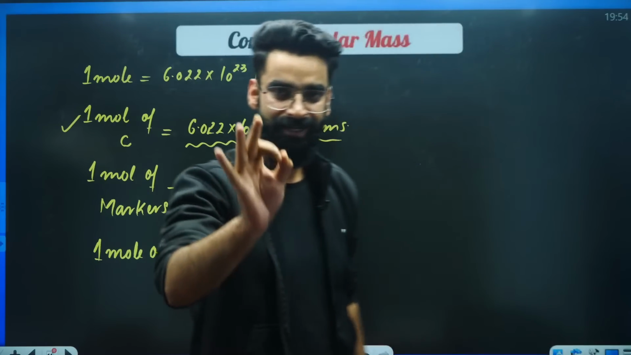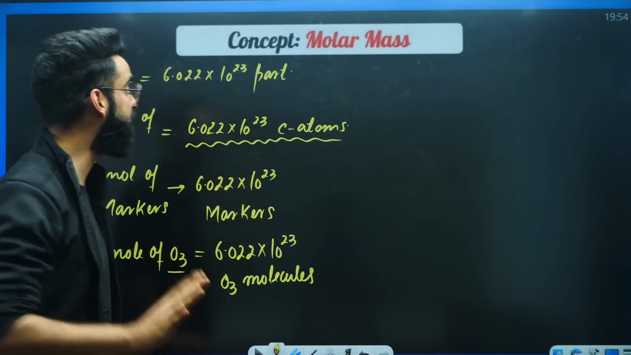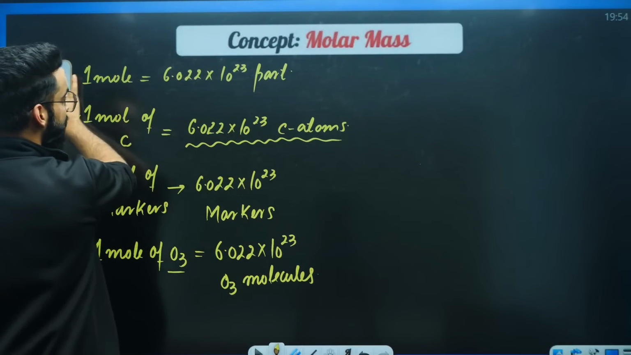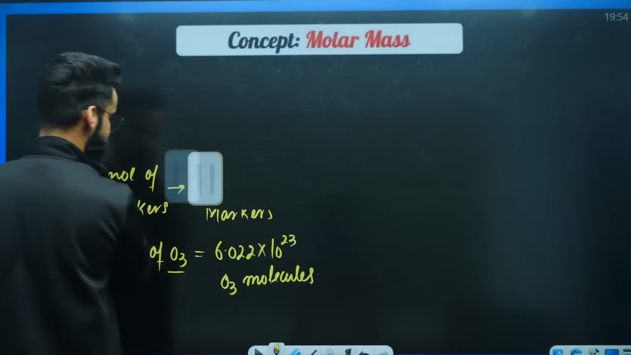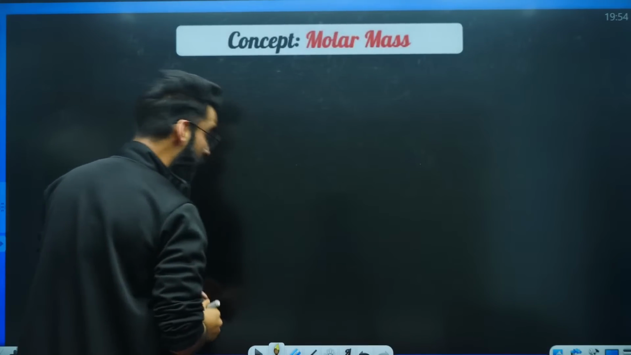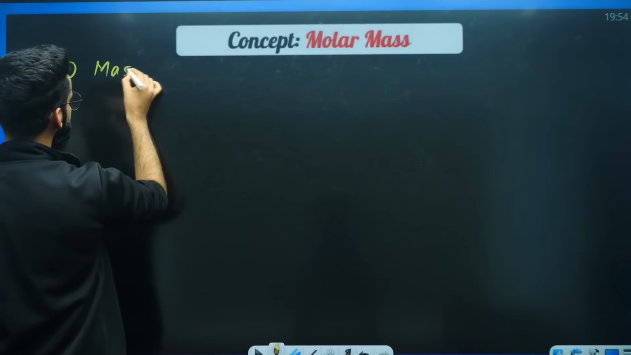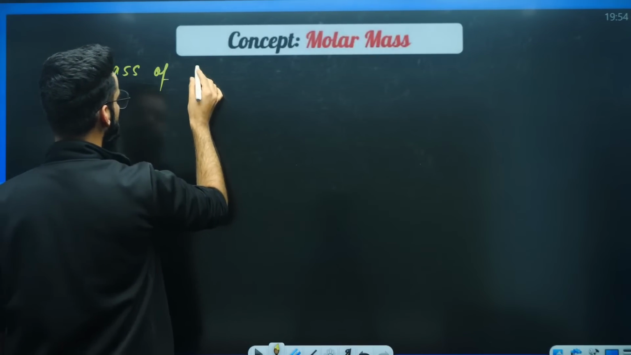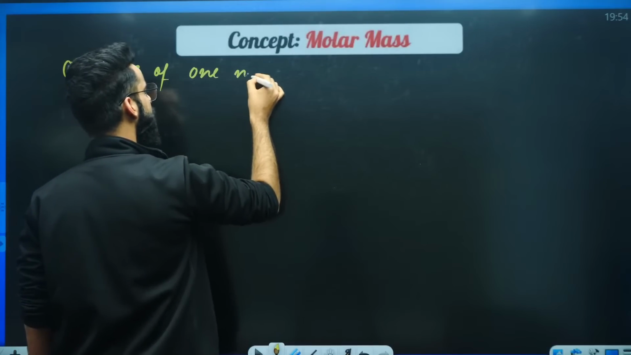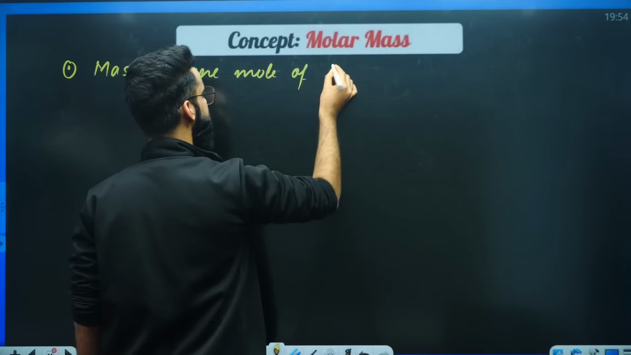So in short, if I want you guys to define the term molar mass, how will you define it? Molar mass is defined as the mass of 1 mole of substance.